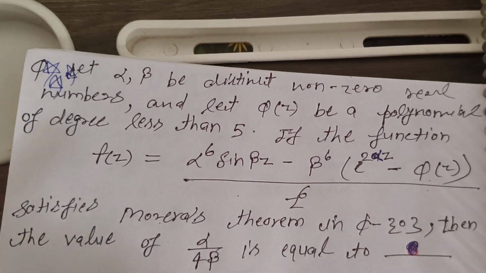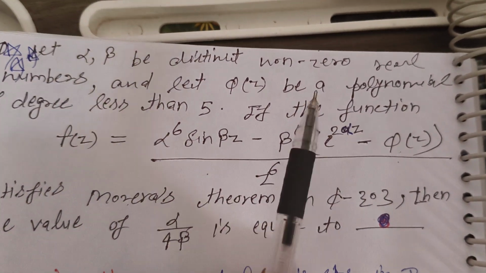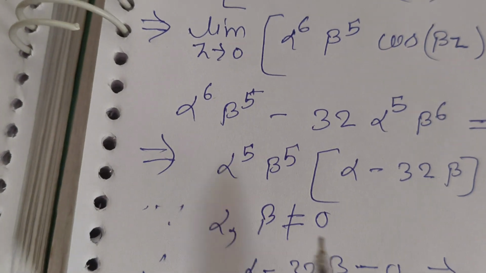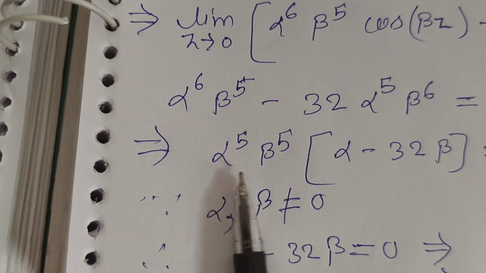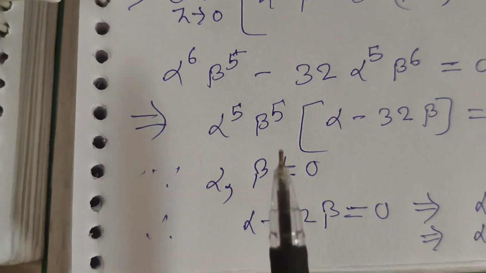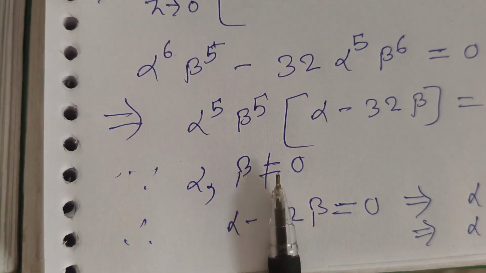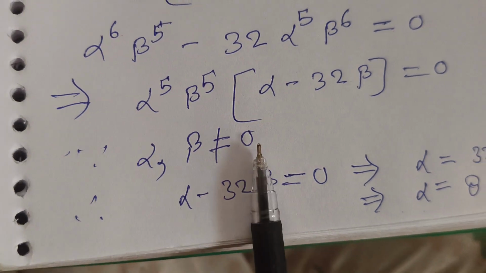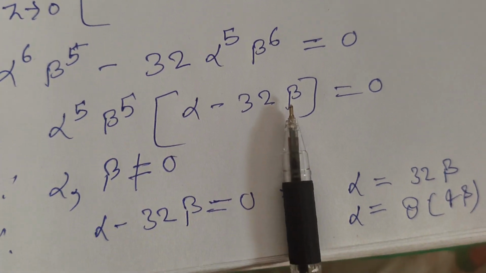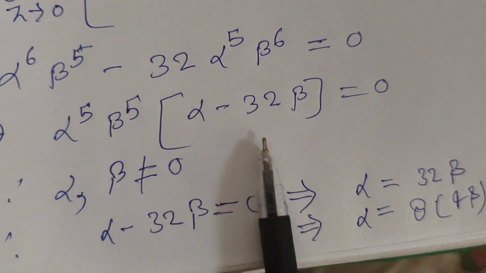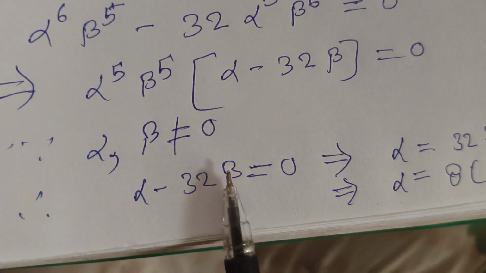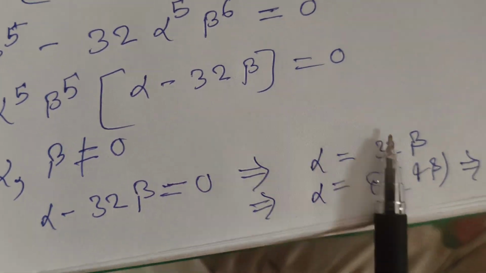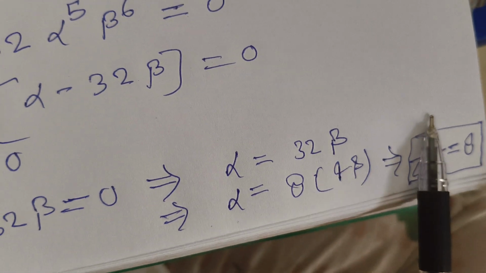In the question we are given that alpha, beta are distinct non-zero real numbers. So the term alpha to the power 5 beta to the power 5 must not be equal to 0, because alpha and beta are not equal to 0. So the remaining term is equal to 0. Here alpha minus 32 beta equal to 0. It implies alpha equals 32 beta.